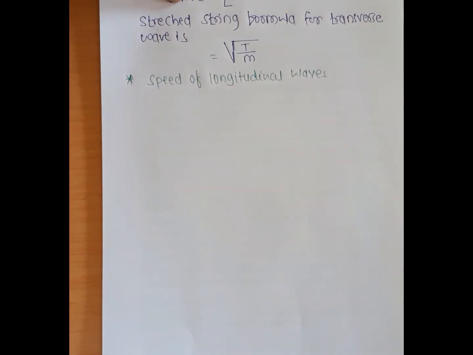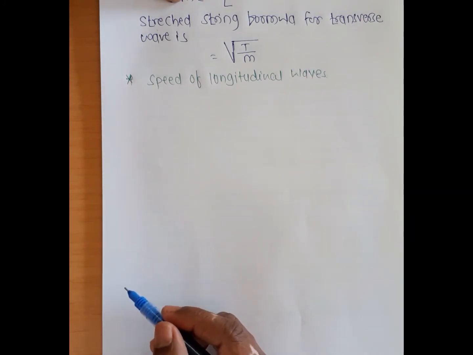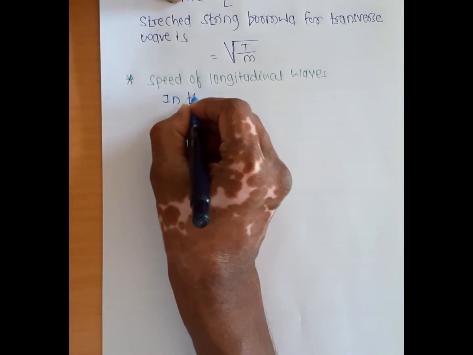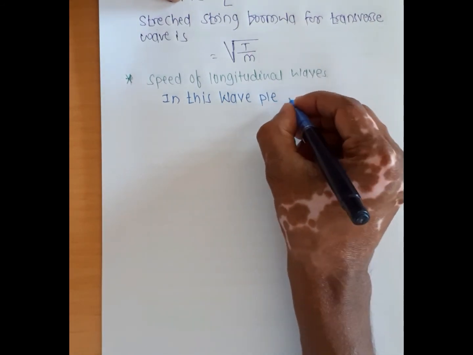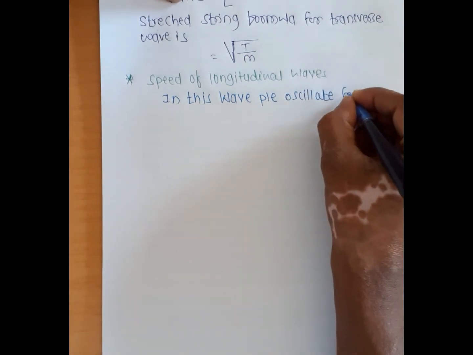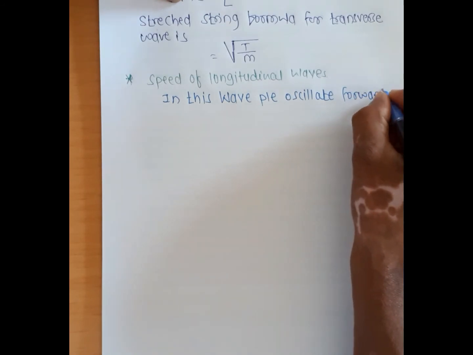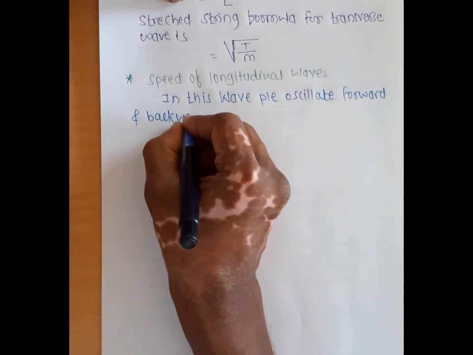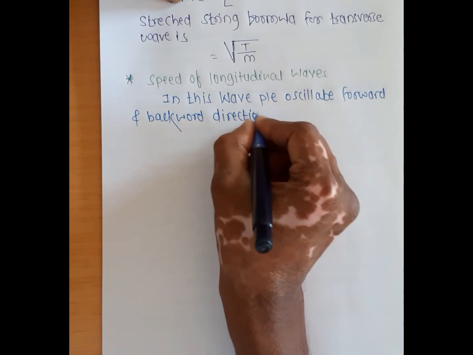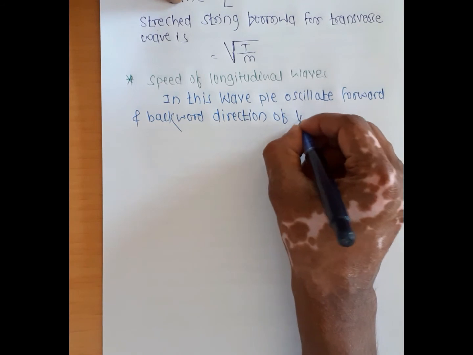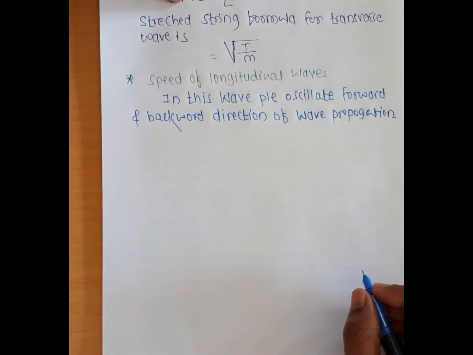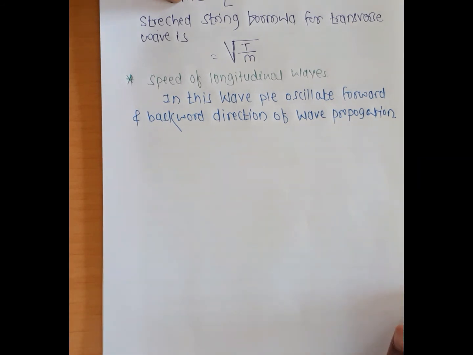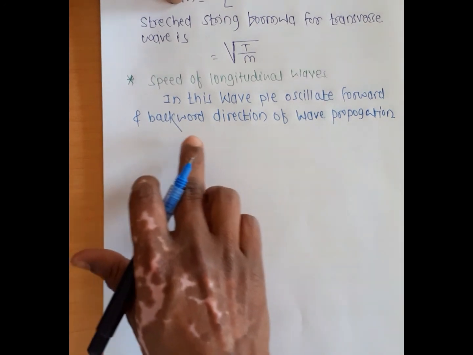In longitudinal waves, the particles of the medium oscillate forward and backward along the direction of wave propagation. Why does this happen? Because in longitudinal waves there are compressions and rarefactions. That's why there are forward and backward motions along the direction in which the wave propagates.